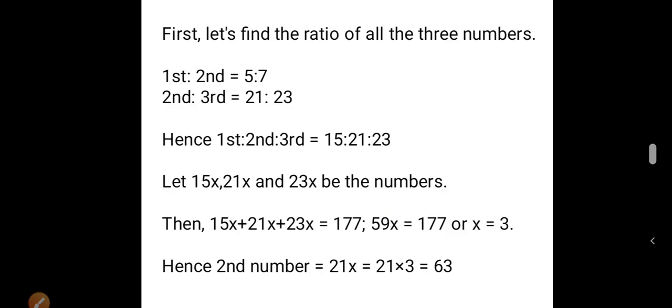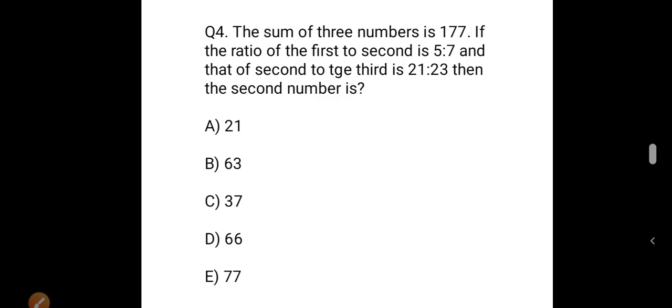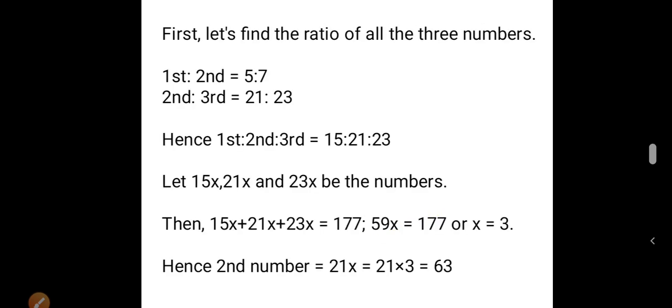First, let's find the ratio of all the three numbers. We are given the ratio of the first to second and then second to third. So we make it a single ratio. That is, if A, B and C are the numbers, we are given A is to B and B is to C. Therefore, we need to find A is to B is to C. So how will we find that?